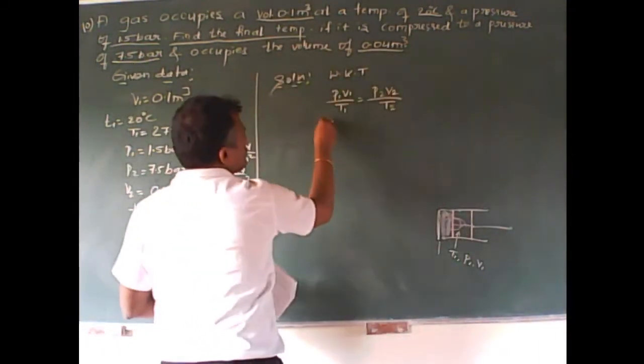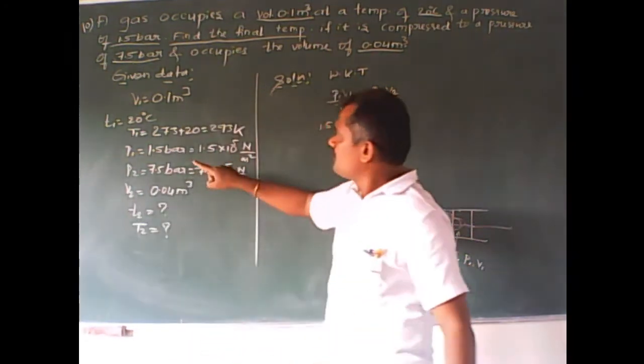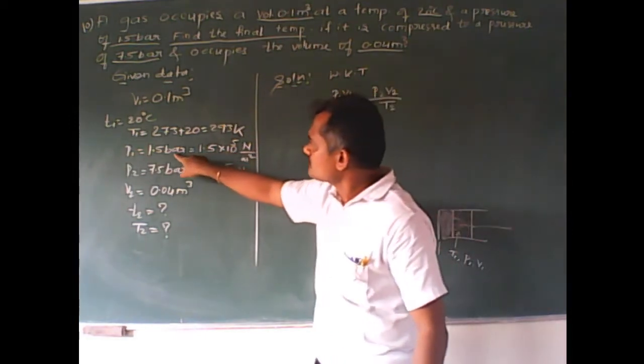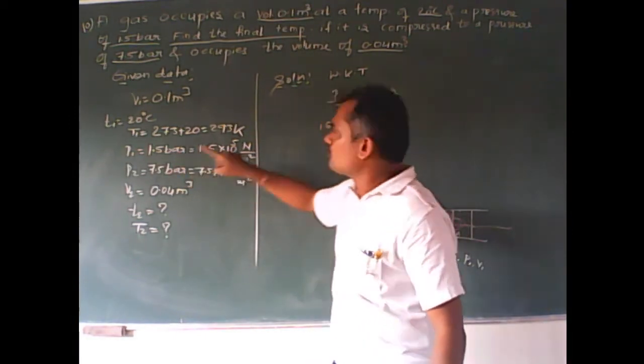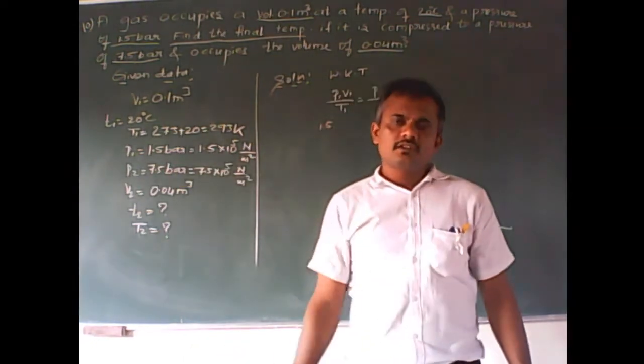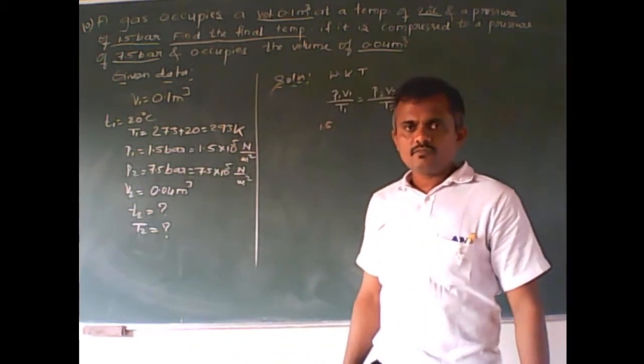What is P1? 1.5. I don't want to convert this, because both the values P1, P2 are given in bar only, so the units will get cancelled. Understood?